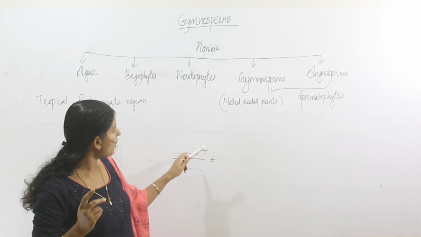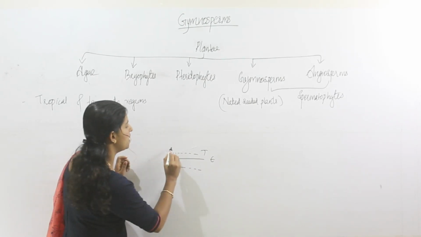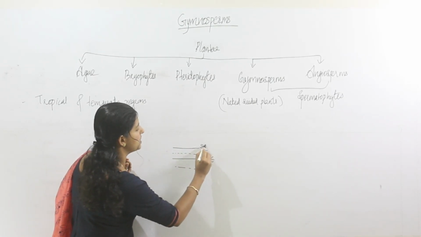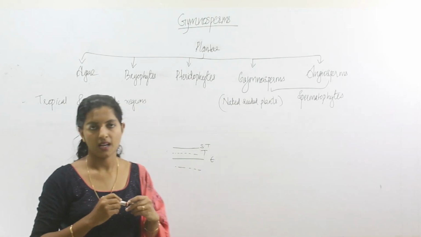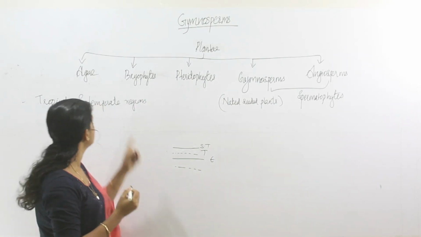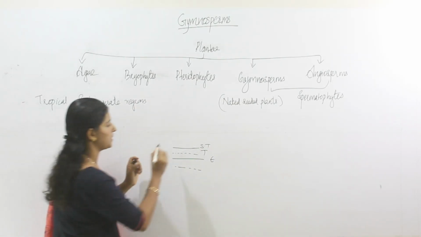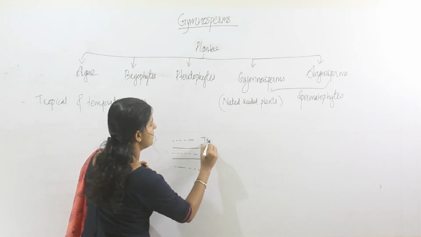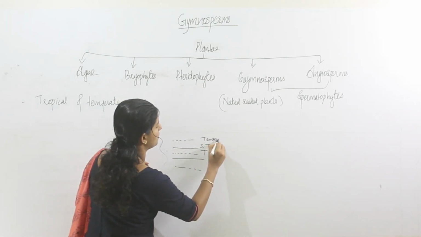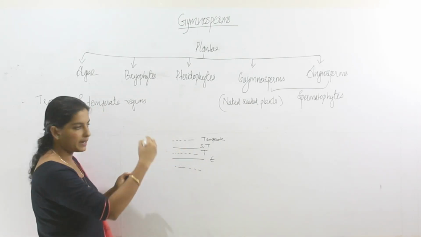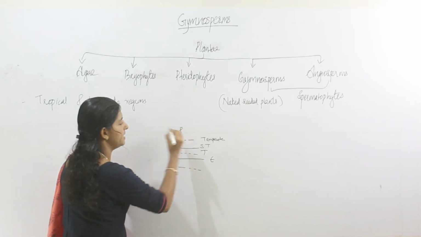So after tropical region, the region will be subtropical region. After subtropical region, the temperate region comes. So this is the temperate region. After temperate region, polar region is present.